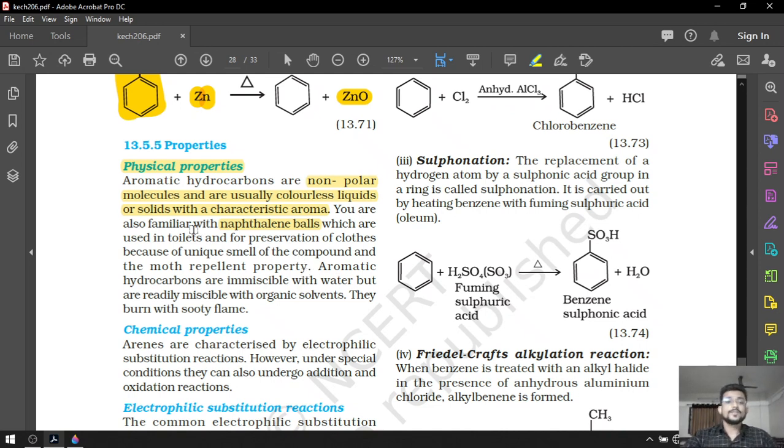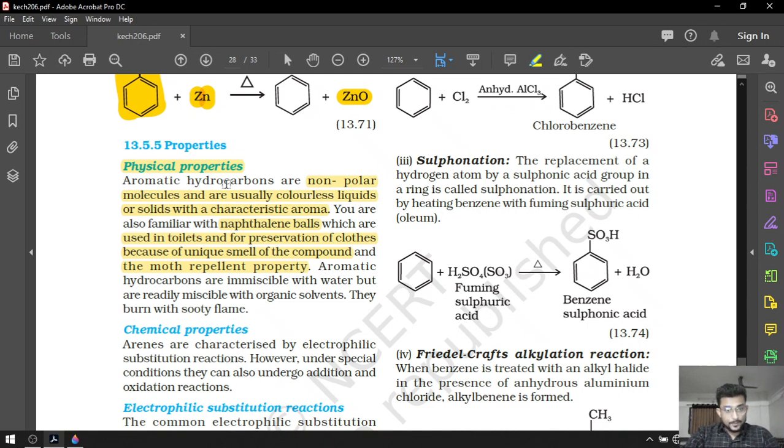Naphthalene balls are used for the preservation of clothes because of the unique smell of the compound, and it also has a moth repellent property. What is the moth repellent property? That means insects do not come near the naphthalene balls because that smell is repelling.